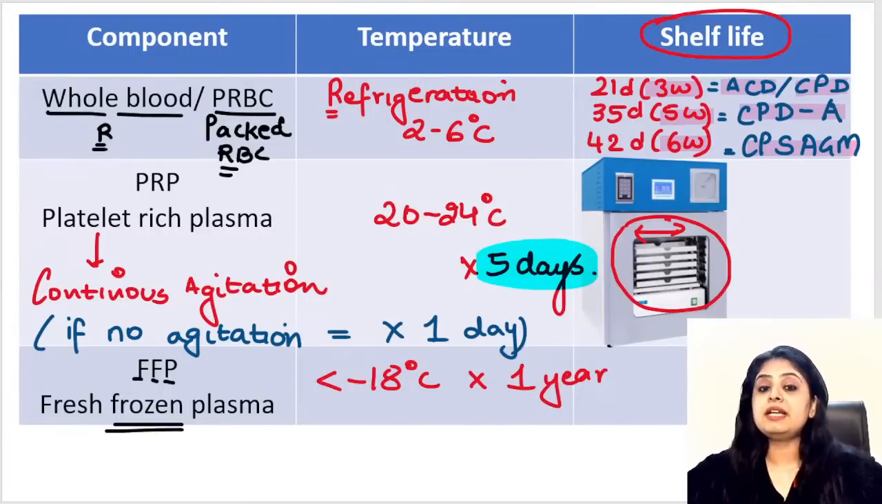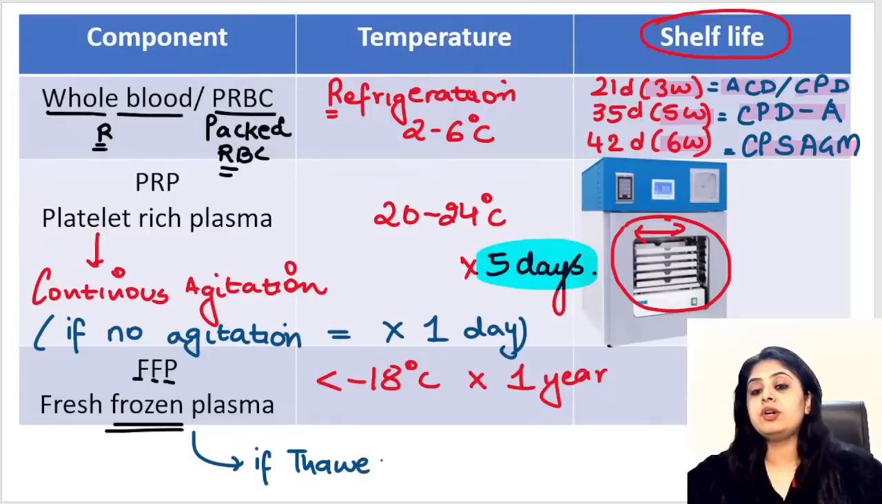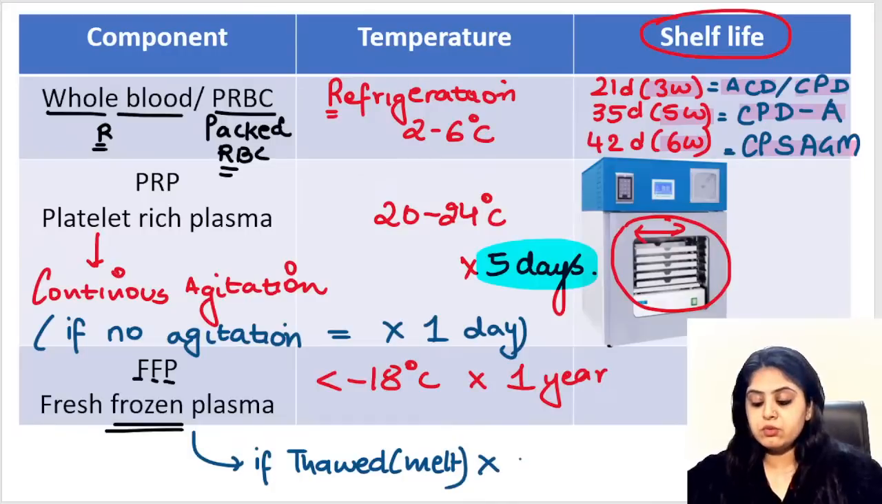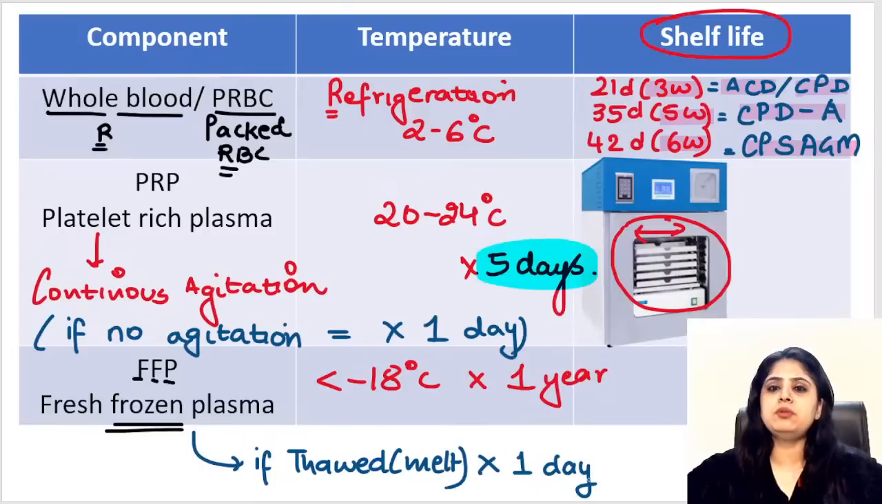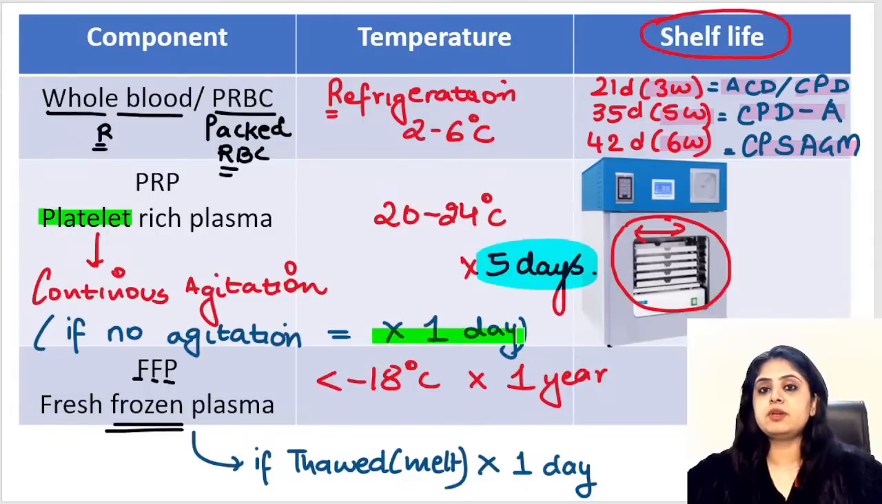then it is 1 year. But if this ends up melting, which is called thawing, in simple words, if the machine is not working or your blood ends up melting, then your shelf life comes down to 1 day. So you will say, ma'am, if there is any problem in the blood bank, the life of blood comes down to 1 day. If the platelet machine stops working, life comes down to 1 day. If your freezer stops working, or the blood melts, then also life comes down to 1 day. So whatever the problem, shelf life comes down to 1 day.